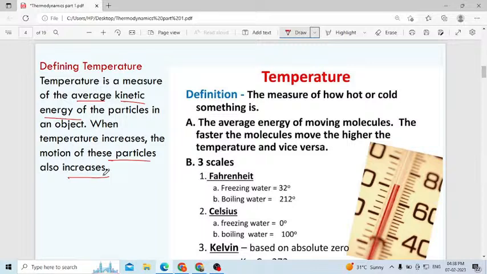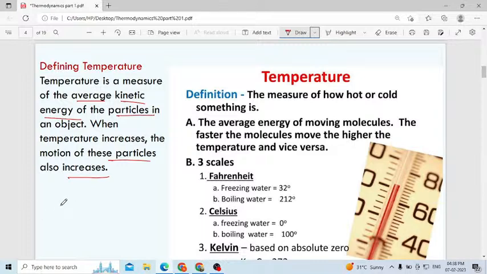We will use the term temperature to measure the heat. Always remember temperature. We will use that technical word to measure the heat. Temperature is the measure of the average kinetic energy of the particles.